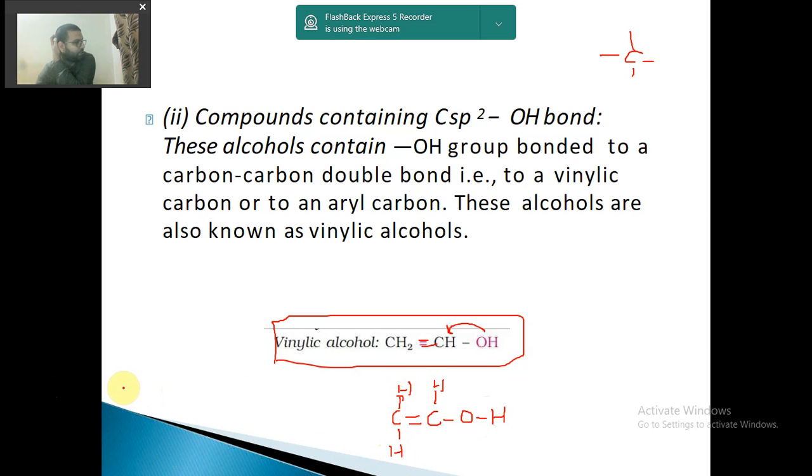Carbon has to complete its octet, so it will form 4 bonds. You see here: 1 bond, 2 bond, 3 bond, 4 bond. Here also: 1 bond, 2 bond, 3 bond, 4 bond.